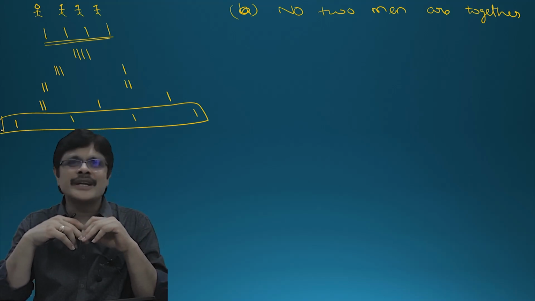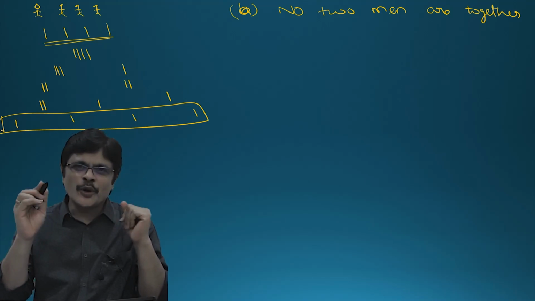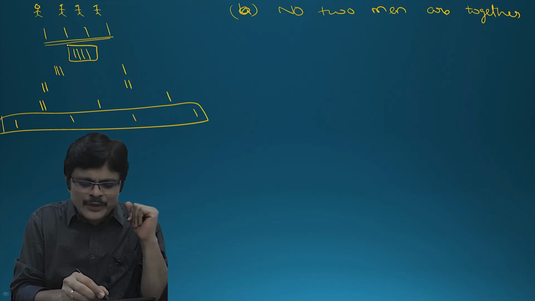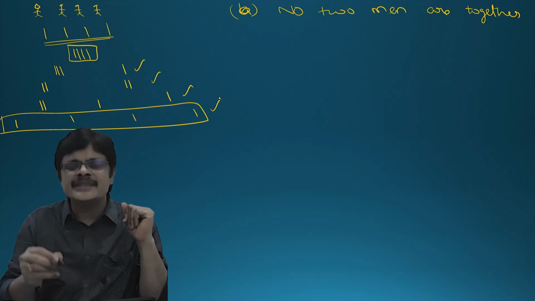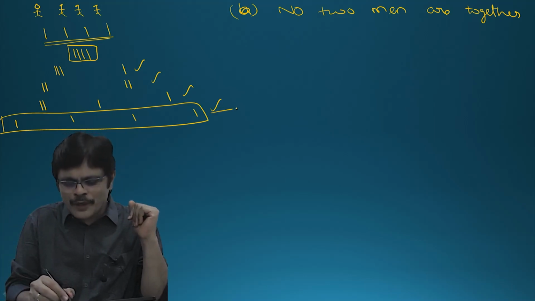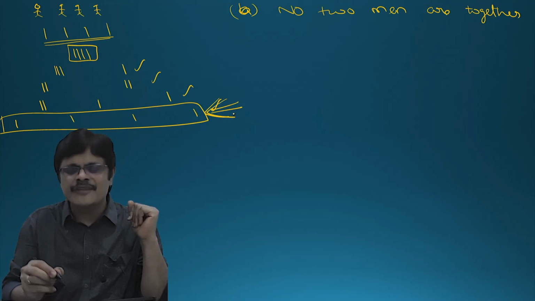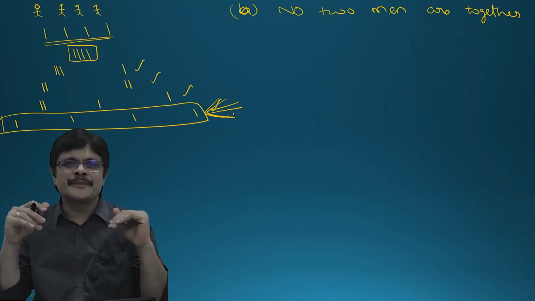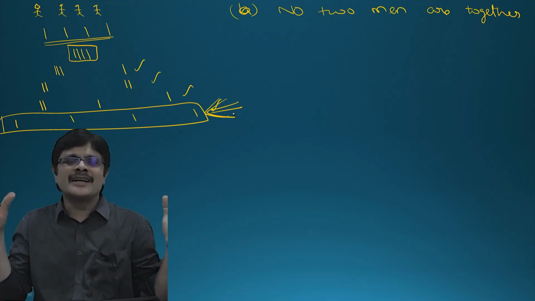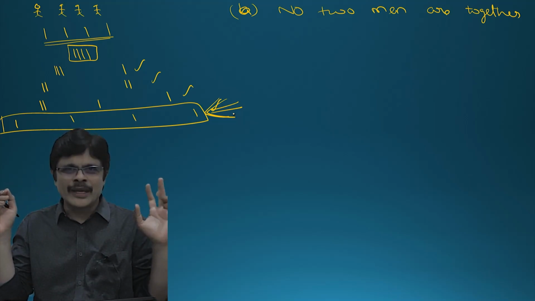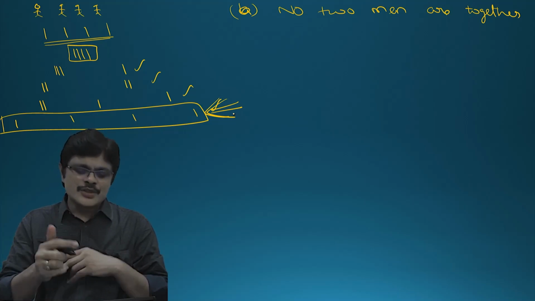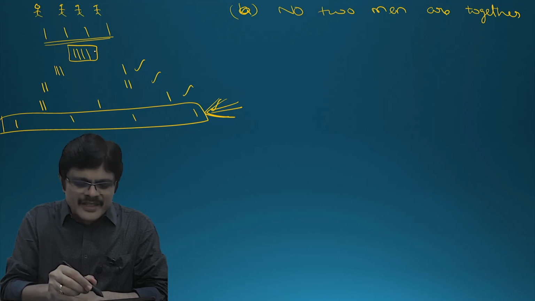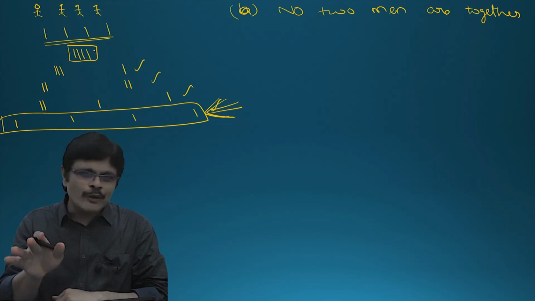I cannot do it here. Because from the total, if I remove all 4 men together, I'll get this, this, this and this situation also. But I only need the particular situation where no 2 men are together, that is, all the men are arranged separately. You should not have any two of them together. So this logic, total minus all 4 together, does not work here.